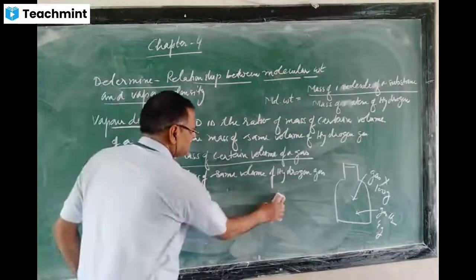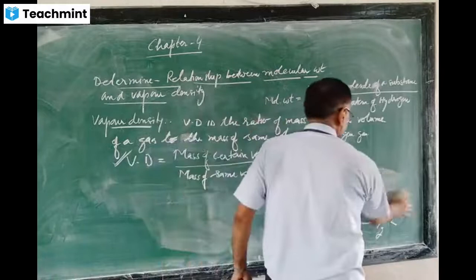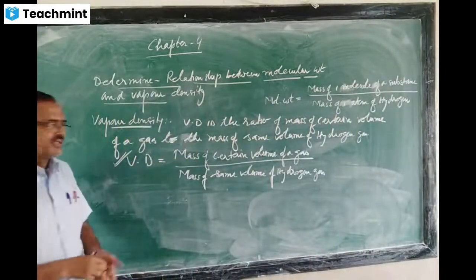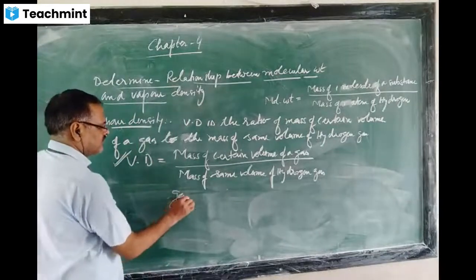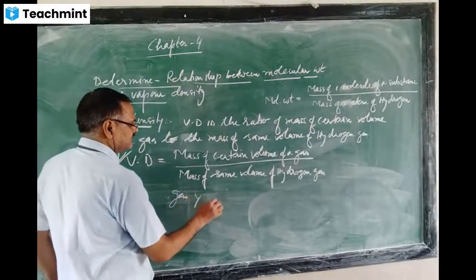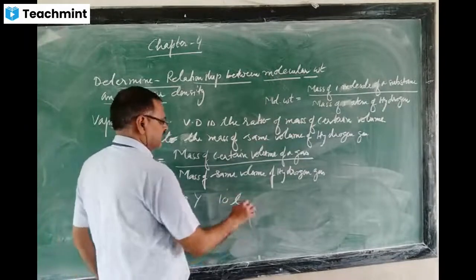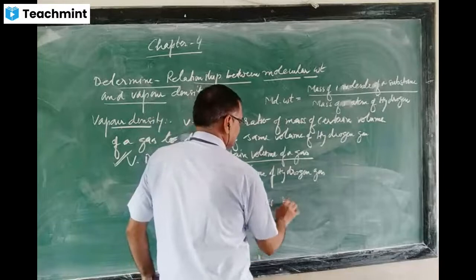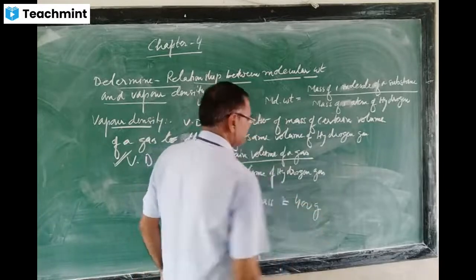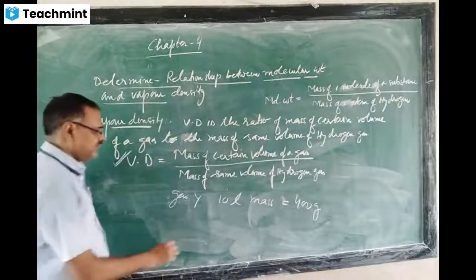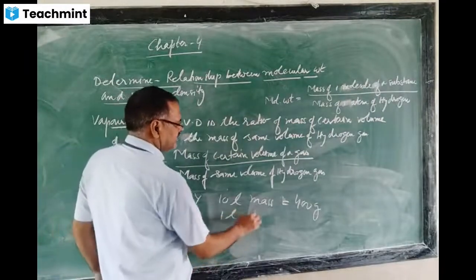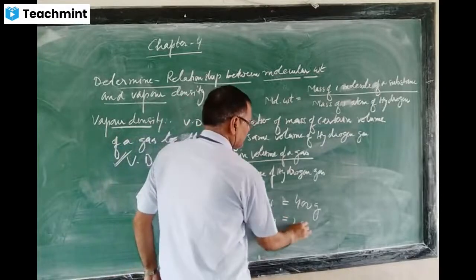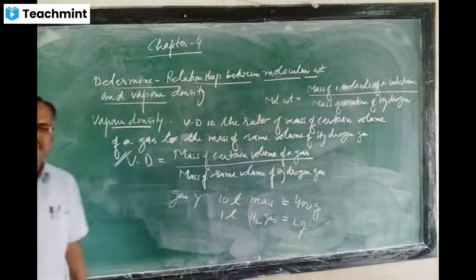Okay, so another example. Suppose that a gas Y is there. Its 10 liter mass is 400 gram, and under the same condition, 1 liter hydrogen gas mass is 2 gram. Just try to understand.